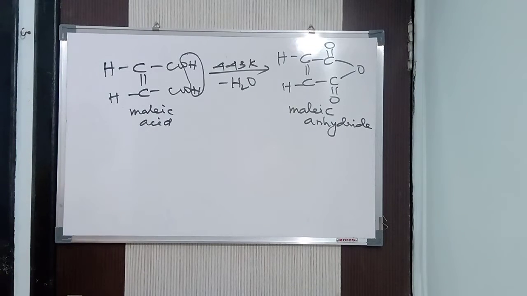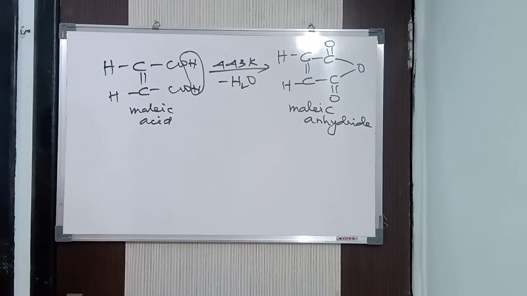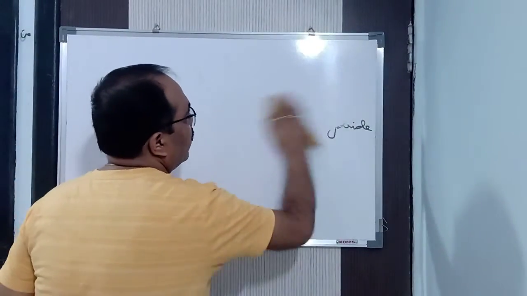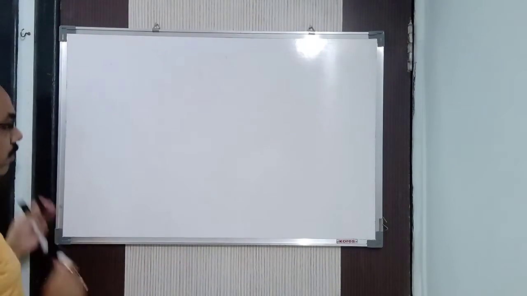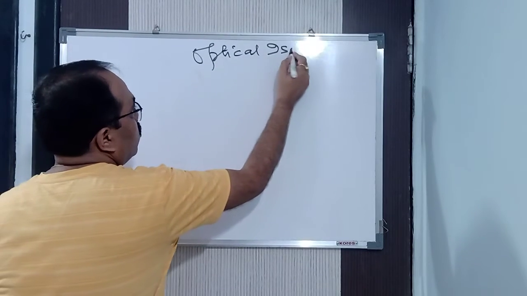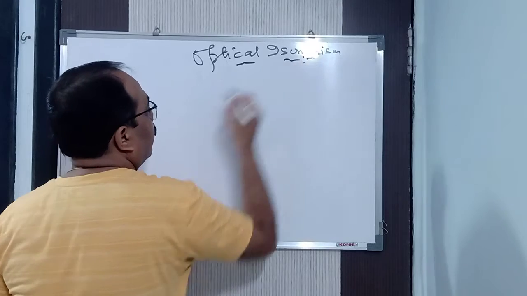Clear? So in this way you will be getting it. Malic acid undergoes dehydration, but fumaric does not. So this is also a difference between cis and trans. Clear? So you understood the difference between cis and trans in geometrical isomerism. Now next we will start optical isomerism. I told you stereoisomerism is of two types, geometrical and optical. Geometrical I have done, and optical I am going to start.